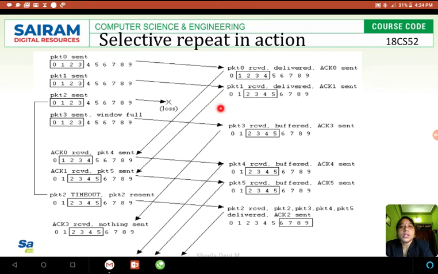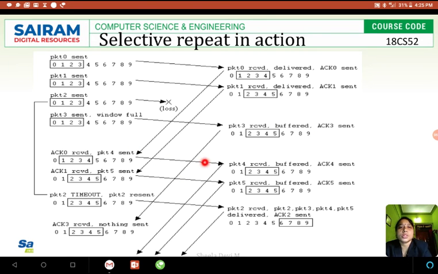So what will happen? The receiver is expecting packet 2 now, but it didn't get it. Instead, it is getting the next packet, that is packet 3. If it is go back n, it would have rejected this packet 3, it would not have accepted. Since it is selective repeat, it is accepting. See here, packet 3 is received and it is buffered. It is not delivering, it is buffered. Why? Because it is expecting packet 2. Until it gets packet 2, packet 3 will be in the buffer, and it also sends the acknowledgement for packet 3.